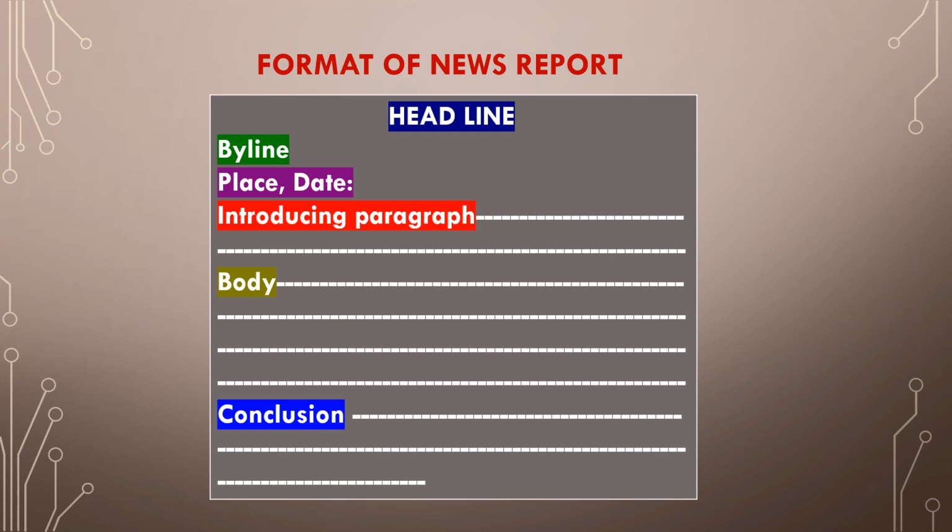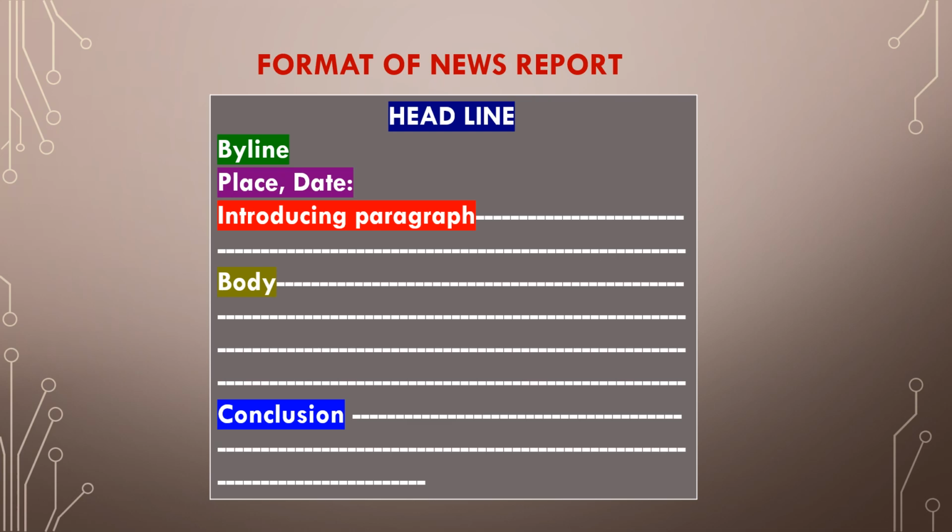Next comes the byline. The byline is nothing but the name of the author or the reporter who is filing it. Here in the question paper, if the name is mentioned, you can write the name of the reporter. If it is not mentioned, we can write the staff of the newspaper, or a source can be added from where the report is collected.